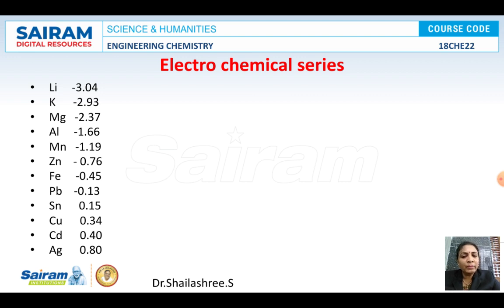When these two metals are connected, the metal which is present above in the series will get corroded, and the metal which is present below it will get protected. So any two metals you take here, the one which is upper will undergo corrosion and the one connected to it, which is below it, will be protected. So you remember the electrochemical series. It is very important for all the topics in this chapter.